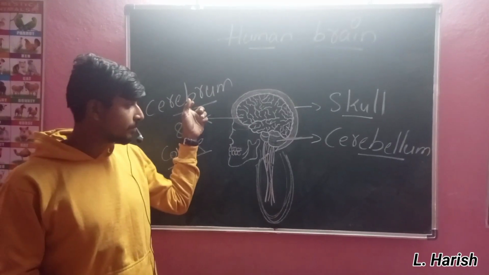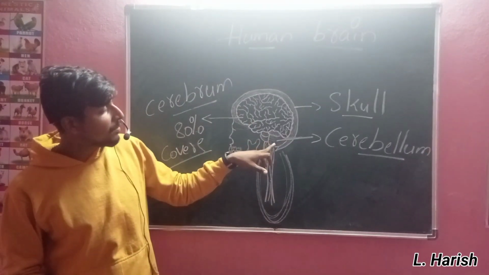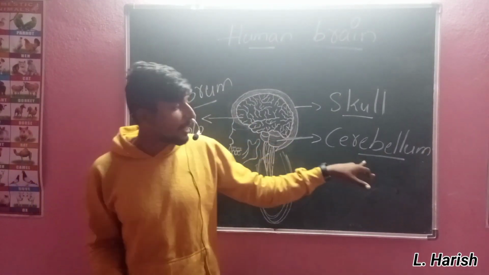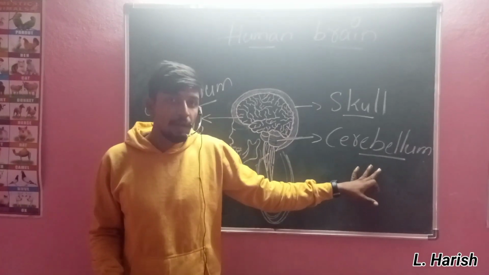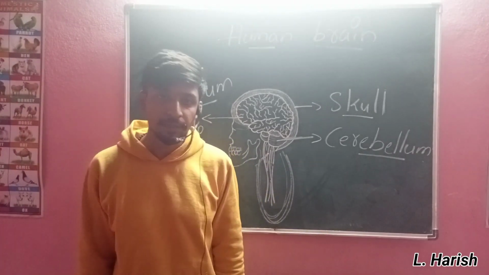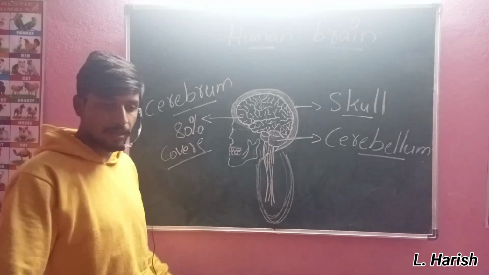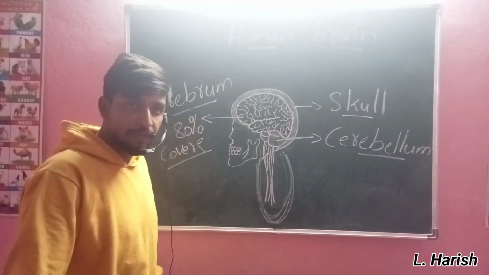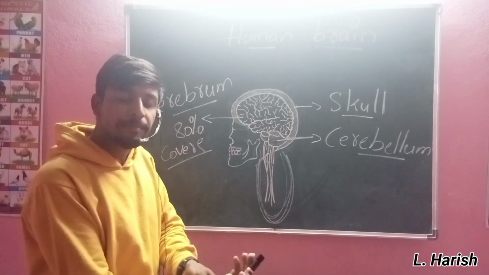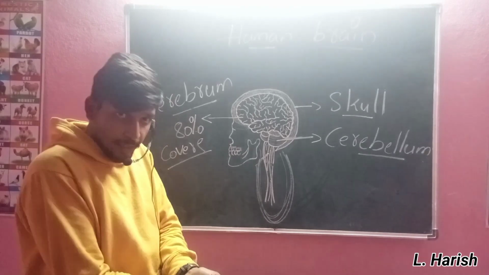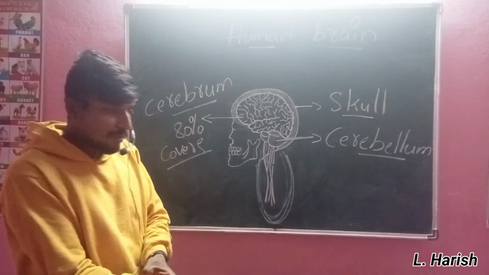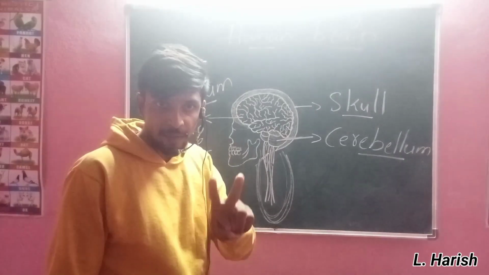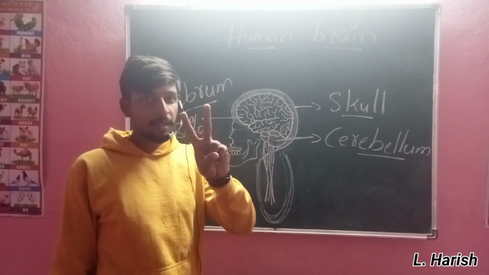Cerebrum. And another part which is divided in the brain is the cerebellum, which controls the balance of the human body and actions and controls our skeletal system. It will balance and attach to the muscles and skeletal system. Because we have two types of nerves. One is the motor nerve, one is the sensory nerve.